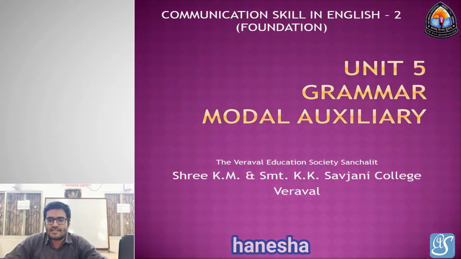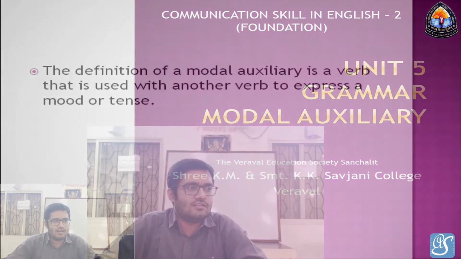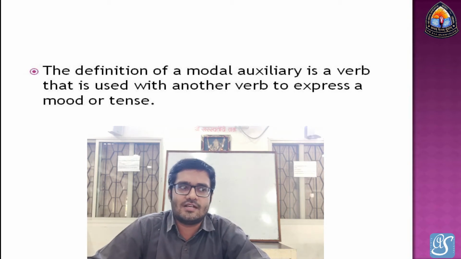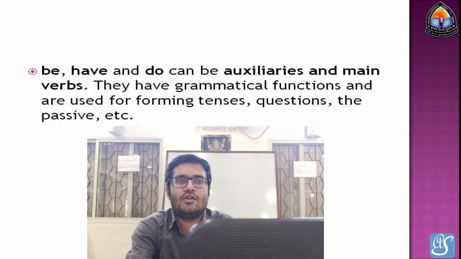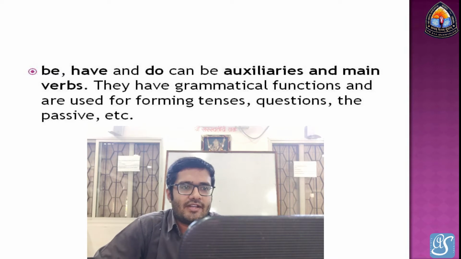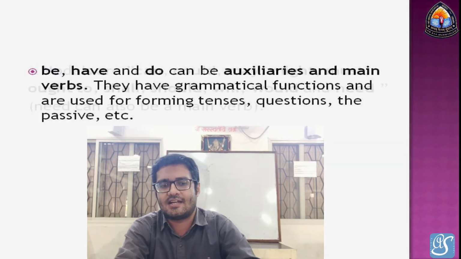Subject name is Communication Skill in English 2 Foundation, Unit 5 Grammar, and the topic is Modal Auxiliary. The definition of a modal auxiliary is a verb that is used with another verb to express a mood or tense. Be, have, and do can be auxiliaries and main verbs. They have grammatical functions and are used for forming tenses, questions, the passive, etc.